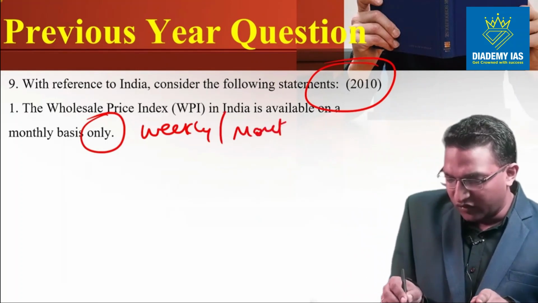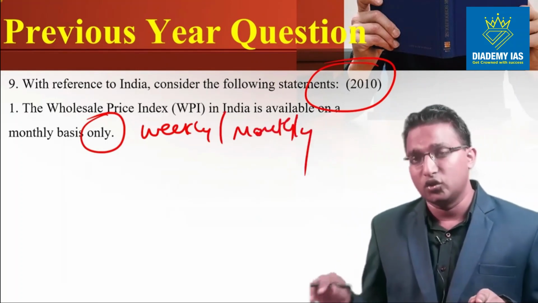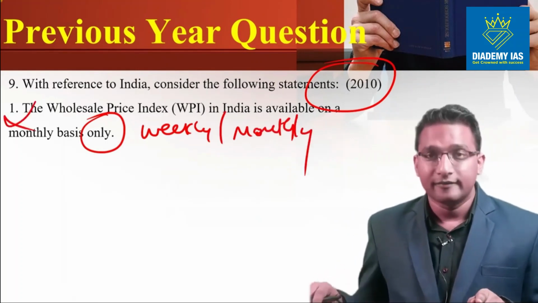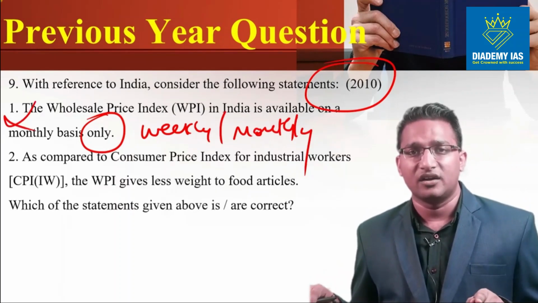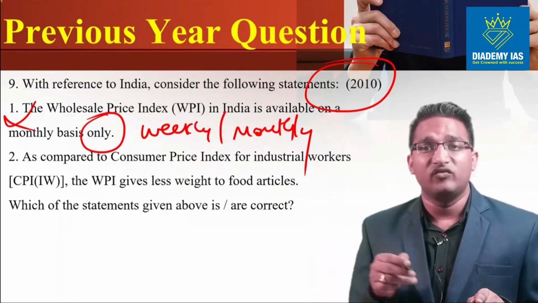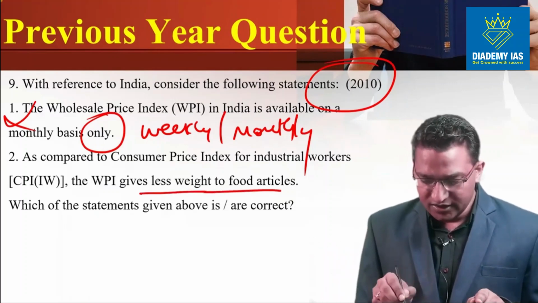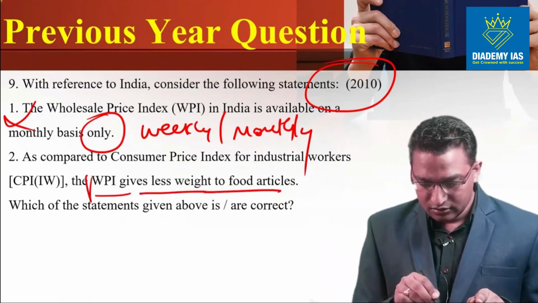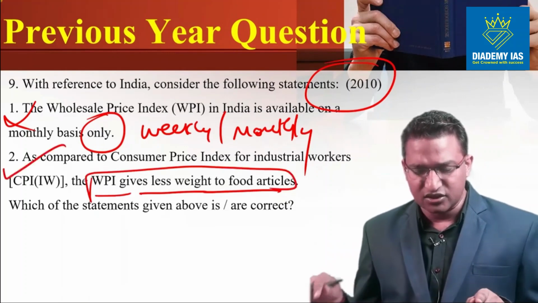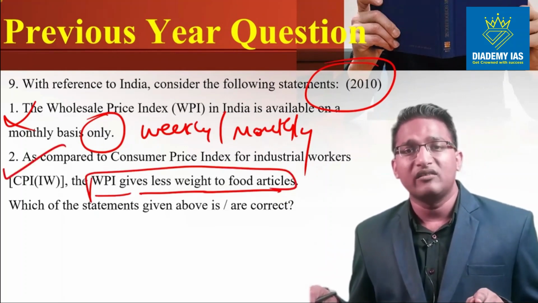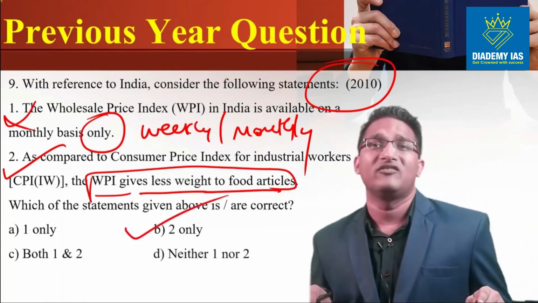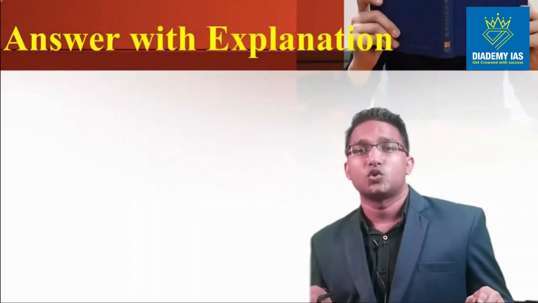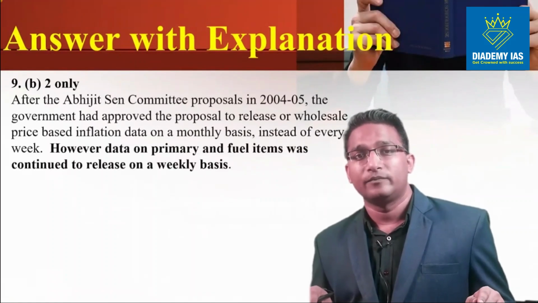For a few items it is weekly, and for others it is monthly. So this statement is wrong. Statement 2: As compared to consumer price index for industrial workers, the WPI gives less weight to the food articles. Yes, this is true, we have just discussed. So which of the statements given above is or are correct? The answer is B, or 2 only. Very, very simple question. So the answer is 2 only.